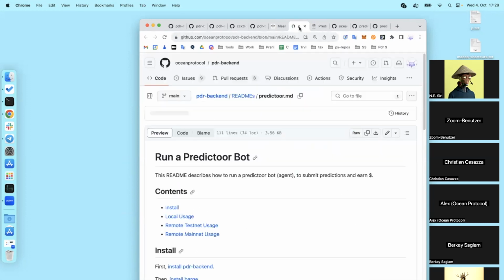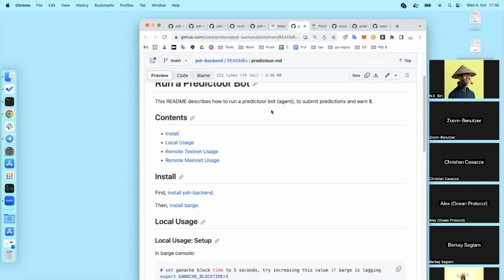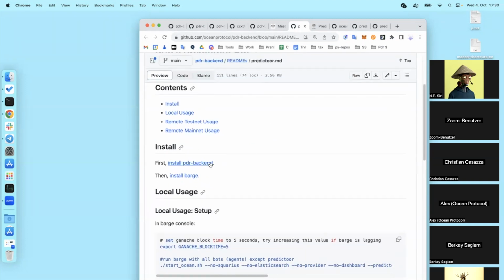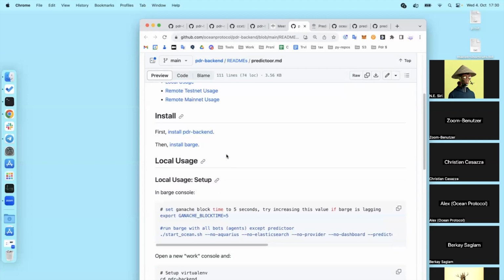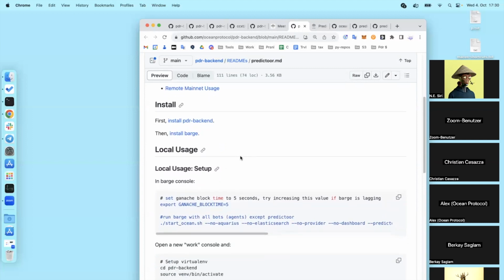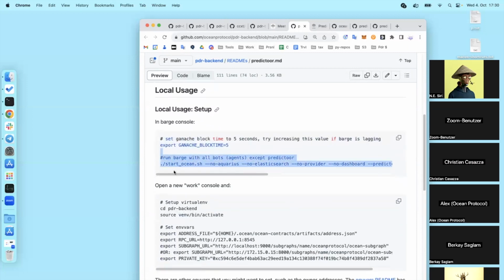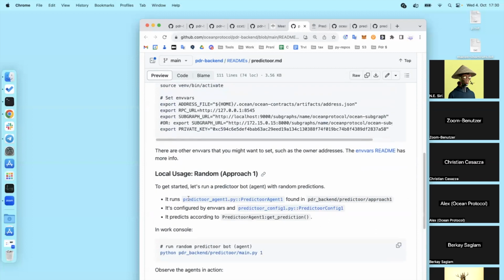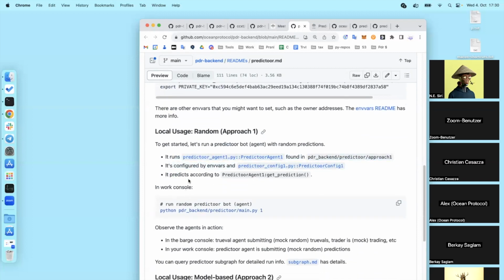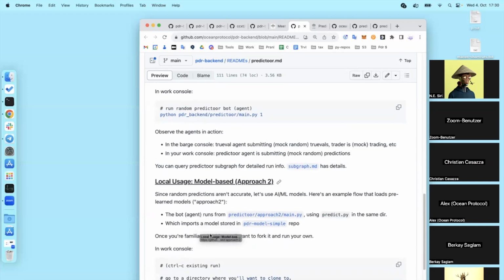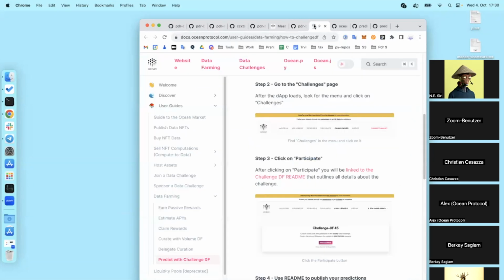So that's the README here, where you can first install. This is the README for running a predictor bot. You install the backend, that's this repo, it's just a git clone. Installing Barge is a git clone of Barge, but then it'll pull in a Docker container with a bunch of services. Then it tells you how to get going locally, which means running Barge and setting up some envars. First of all it shows you how to run an agent that makes simply random predictions. Once you've got those random predictions going, you can do the model-based stuff too. But by the time you get here, you probably want to have a good flow for building models and so on.